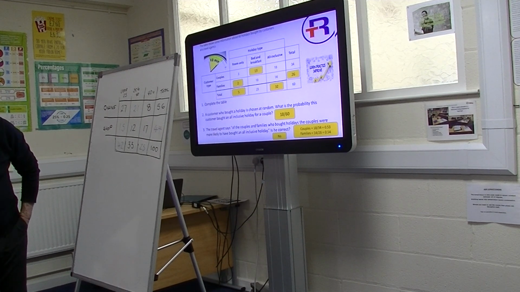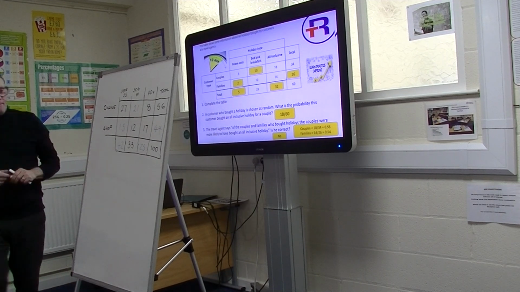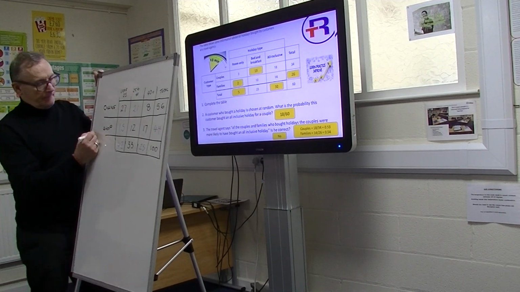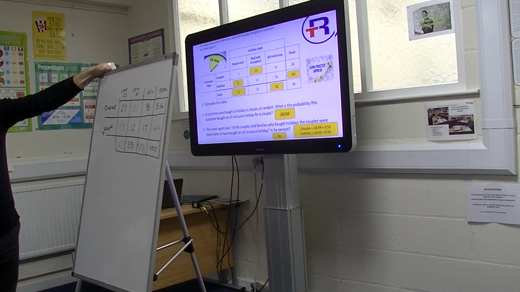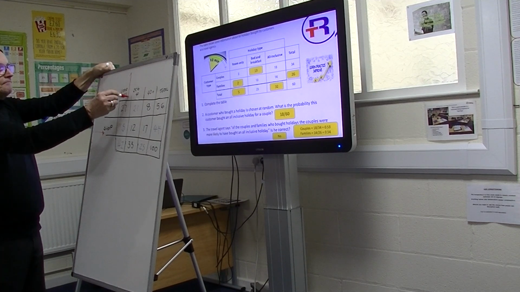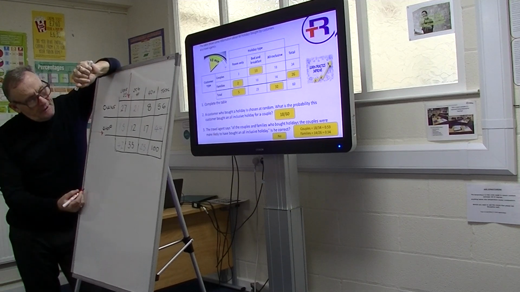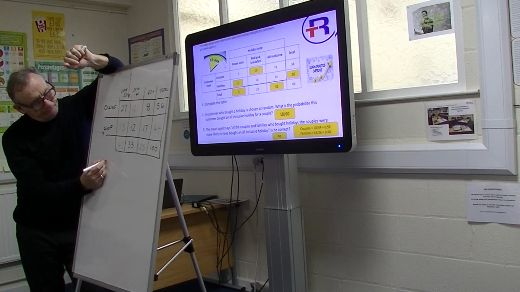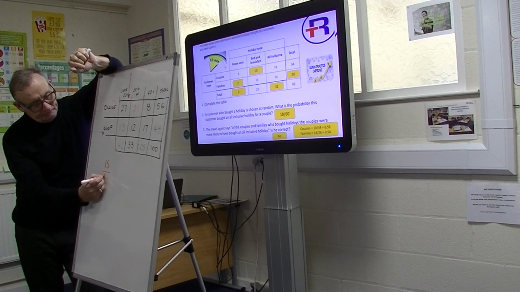One person who prefers to buy in a shop is chosen at random. What is the probability that this person is aged under 25? So how many under 25s like to buy in a shop? 15. How many people like to buy in a shop in total? 44.